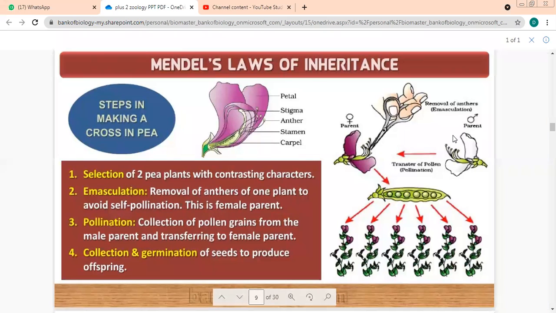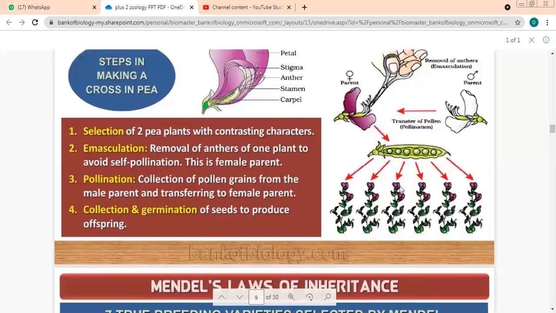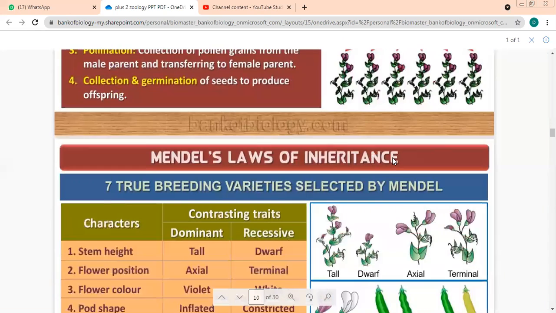After removing the anthers, is this male or female? Female. This is the male parent. From the male parent, we will take the pollen grains and transfer them to this. Now this female flower will get pollinated by the pollen of this male flower. Over here, pollination has already taken place and you're getting these offspring now.